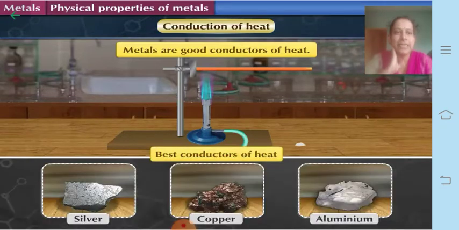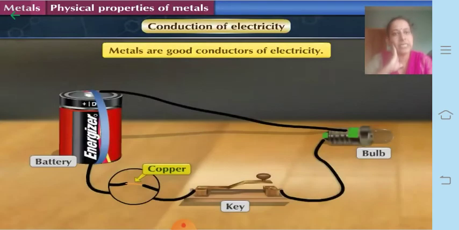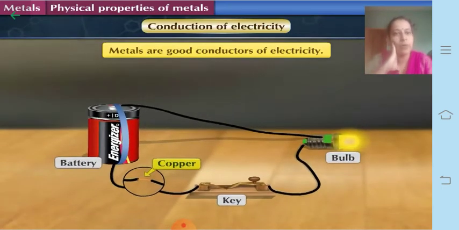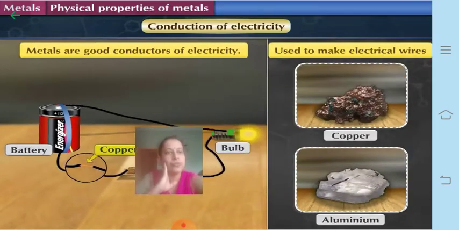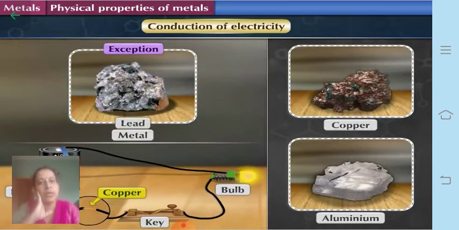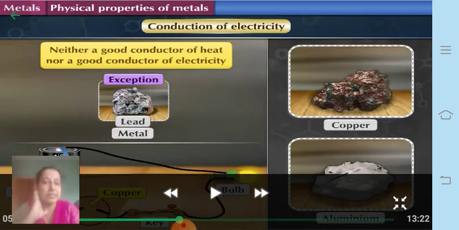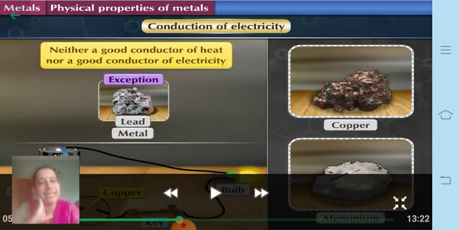Now next let us see conduction of electricity. Metals are also good conductors of electricity. If you just press, you see that copper wire conducts electricity. Copper and aluminum are used to make electrical wires because they are cheaper. Whereas lead is an exception, because it is neither a good conductor of heat nor a good conductor of electricity. So lead is an exception among metals for conduction of heat and electricity.